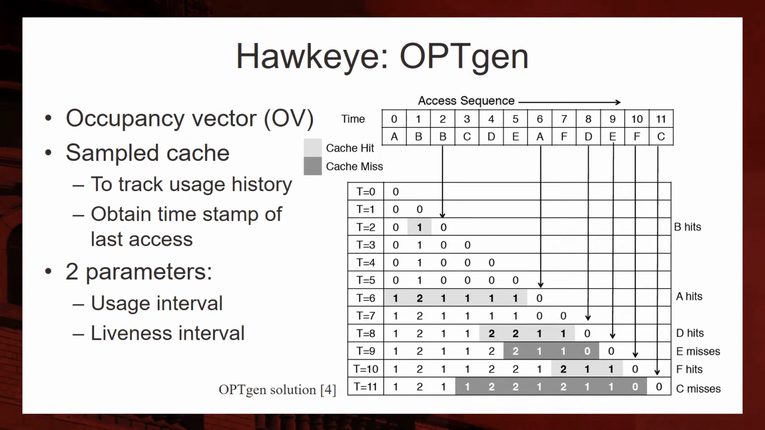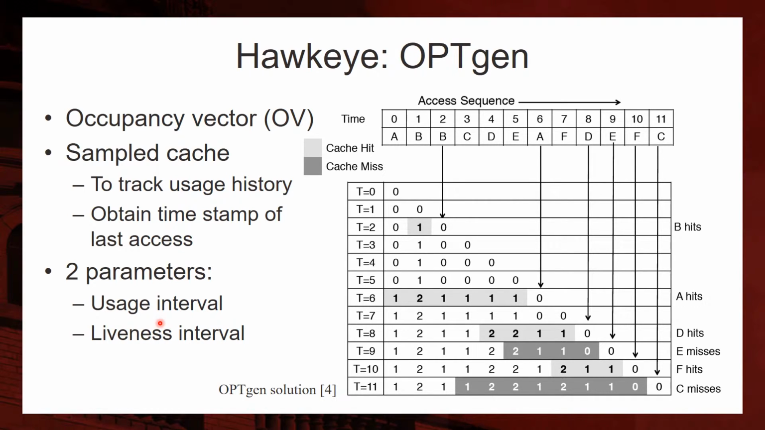Now let us look at the OPTgen block in a little more detail. The OPTgen block cleverly recreates Belady's algorithm with limited hardware overhead. It essentially consists of an occupancy vector in every cache set. This indicates the number of active lines within that set. It also consists of a sampled cache, which is used to track past accesses. The authors introduced two important parameters, namely usage interval and liveness interval.